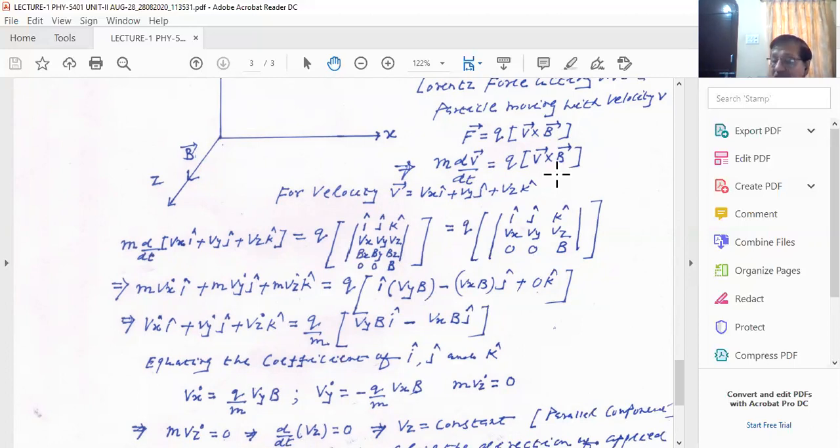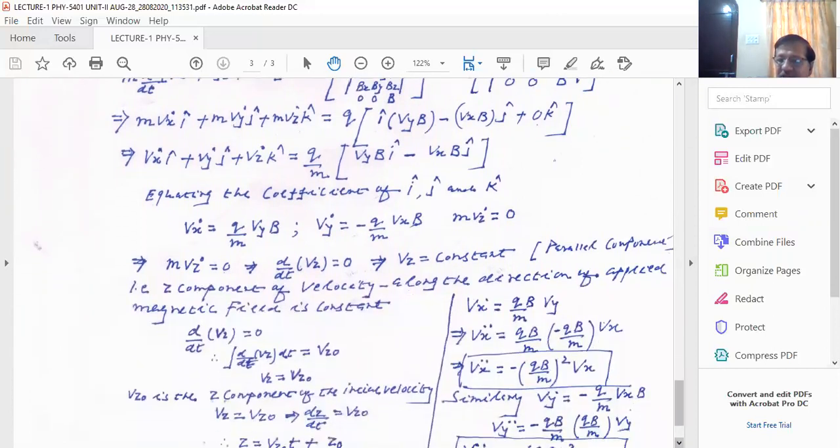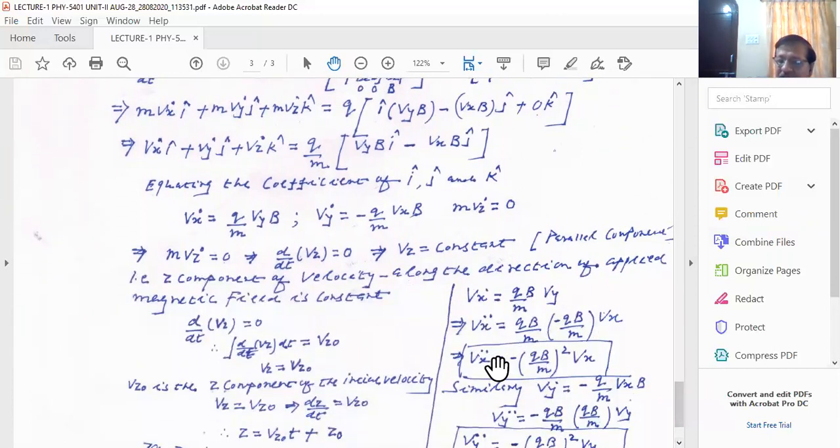And that's why you see this condition should be justified. So there is a change in Vx, but the force is always normal to the particle velocity vector V and the magnetic field B. And that's why Vx is changing harmonically. You see, there is a harmonic change of Vx, and this is the equation of simple harmonic motion.